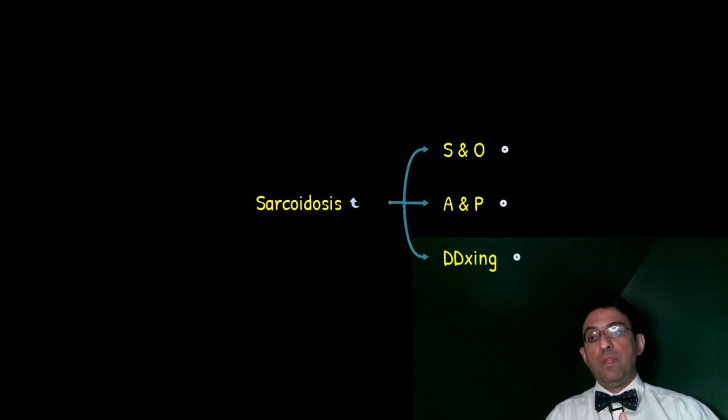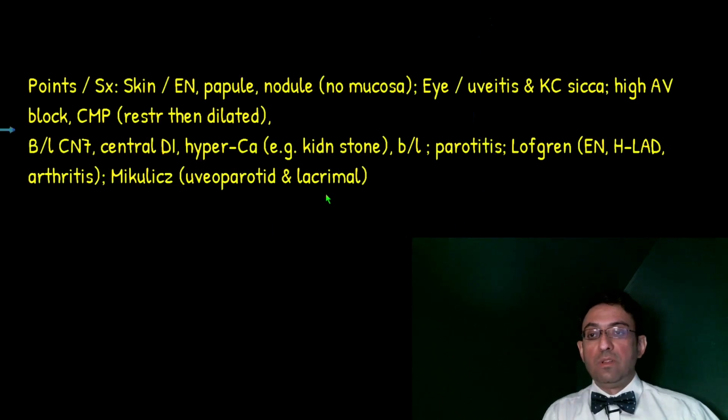It's more common among African Americans or white Northern Europeans. Most commonly, again, at the third or fourth decade of life in these groups. What are the pulmonary manifestations? Slow onset dyspnea with possible crackles on auscultation.